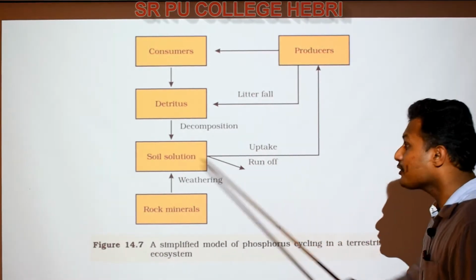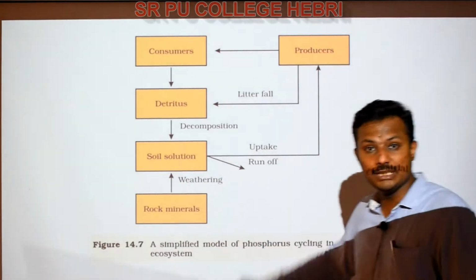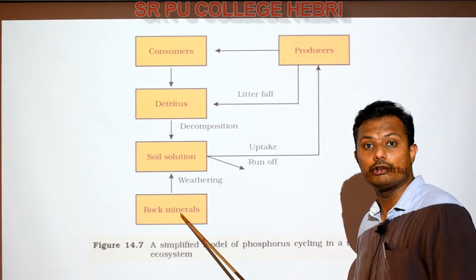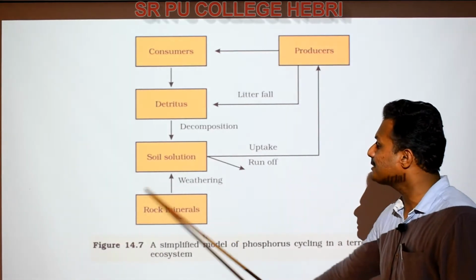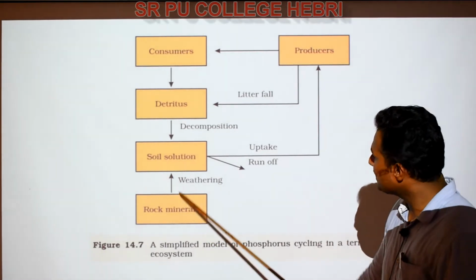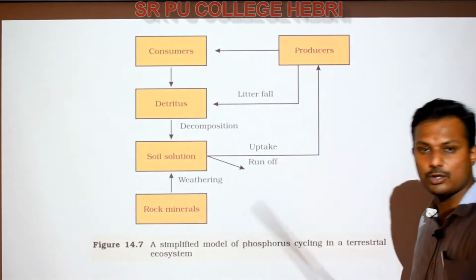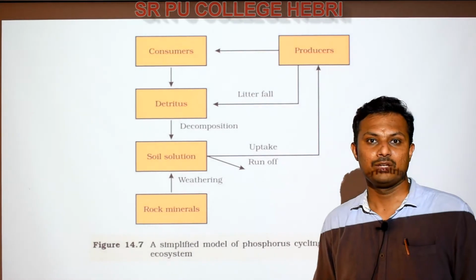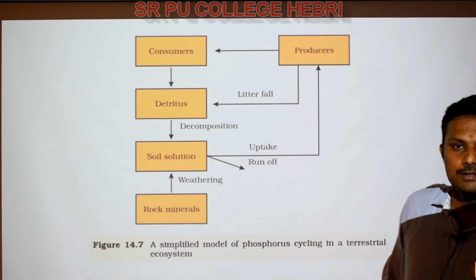So the runoff phosphates, after thousands of years, form the rock minerals. Because of the weathering of these rocks, soil formation takes place once again. The phosphates present in them are released and join the soil solution. Then once again they are absorbed by the producers. So the same process goes on continuing. It goes on recycling in this way, right? It's quite a simple model and a quite simple cycle, right?